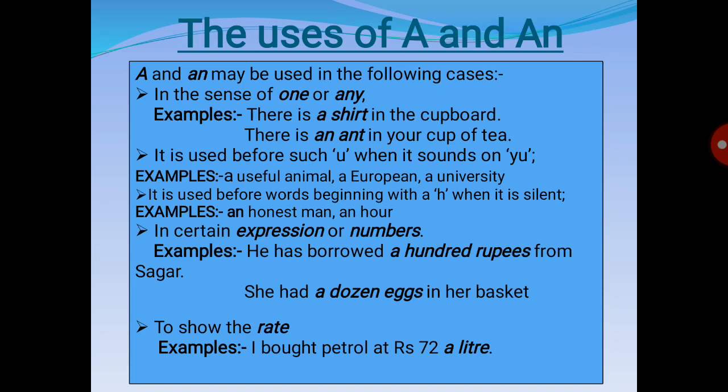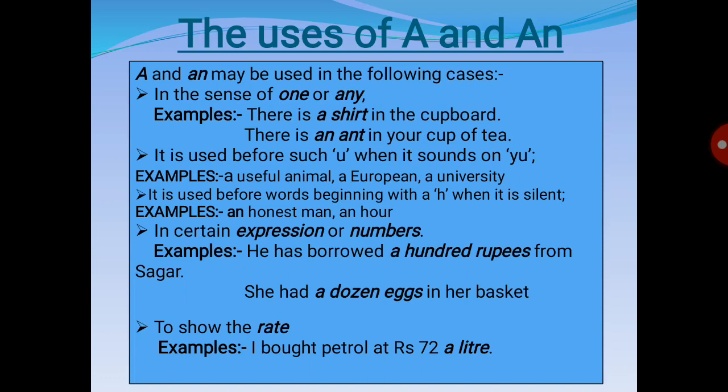Fourth, in certain expressions or numbers. For example, he has borrowed a hundred rupees from Sagar. We use a or an with numbers or expressions. Second example: she has a dozen eggs in her basket. Here also, in expressions of number, we are using a or an.